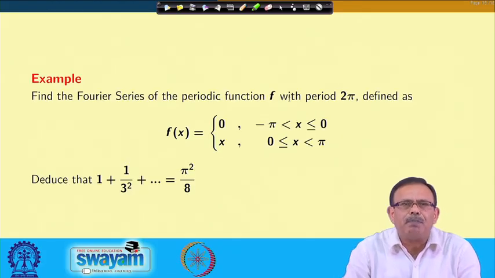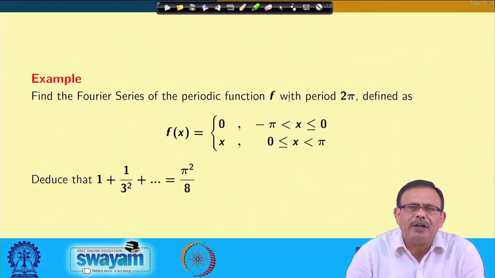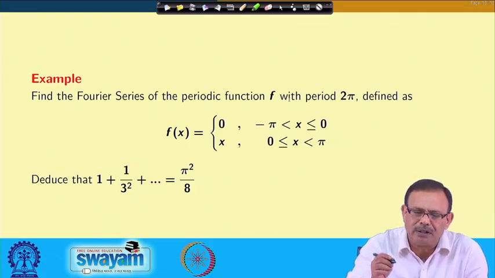Now, let us take an example. We want to find the Fourier series of a periodic function f with period 2 pi, which is defined as f x equals 0 for minus pi to 0 and x for 0 to pi. So, basically your range is from minus pi to pi, and from there we want to prove that the value of the series 1 plus 1 by 3 square plus 1 by 5 square and so on equals pi square by 8.